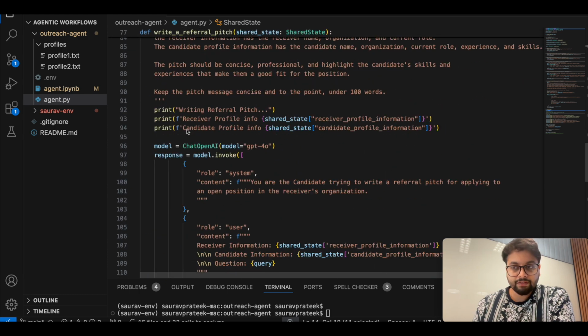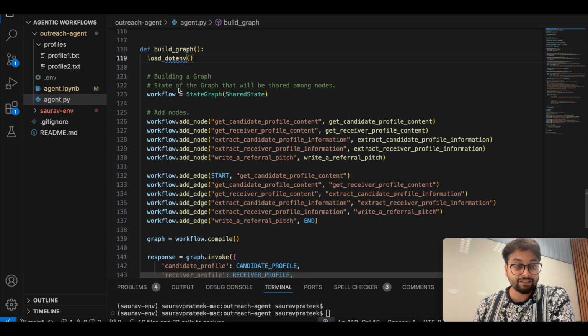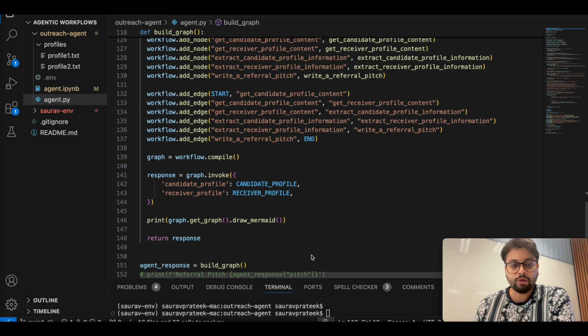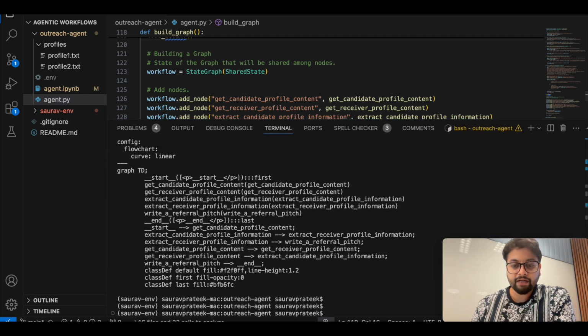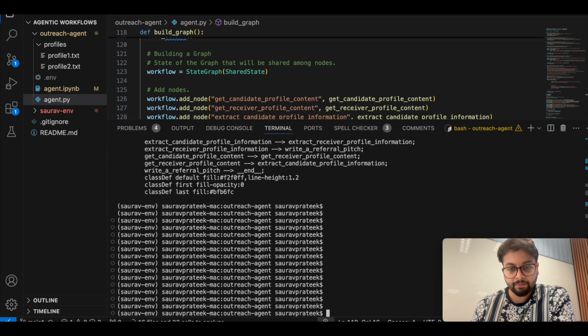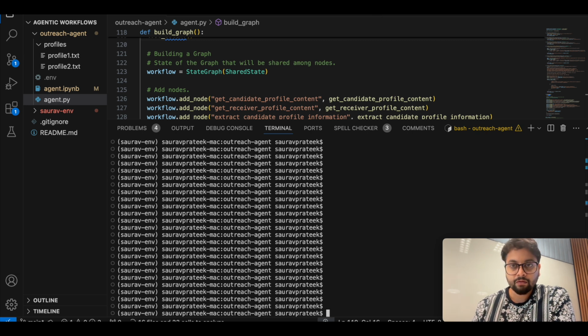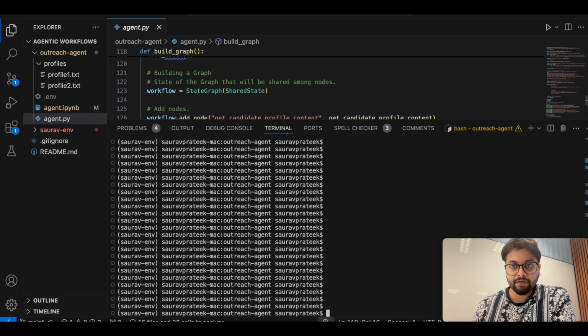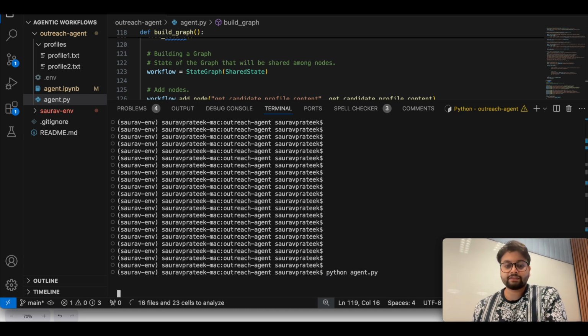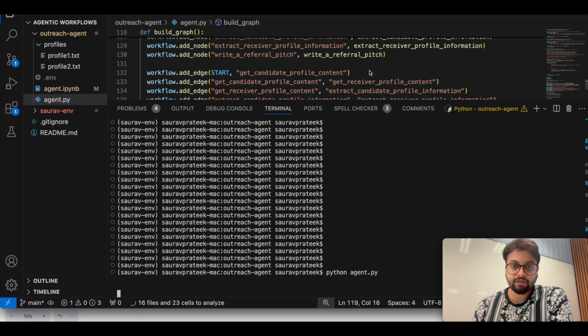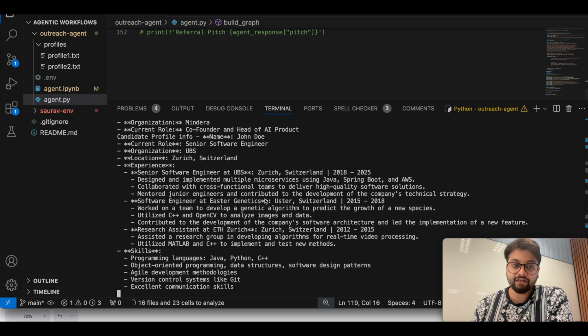Okay, and now after that I'm gonna just run it. This is a Python script, so I don't have to run the nodes one after the other. I can simply run it from here, from my command line. So let me quickly do that. Let me move it a bit here so that you can all see. I'm gonna run python agent.py, and this will start executing nodes one after the other. It will take some time because each node is executed in a serial fashion, and once every node execution is done, we'll get the final result.